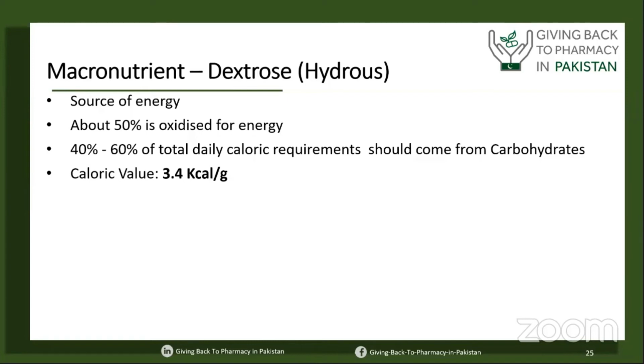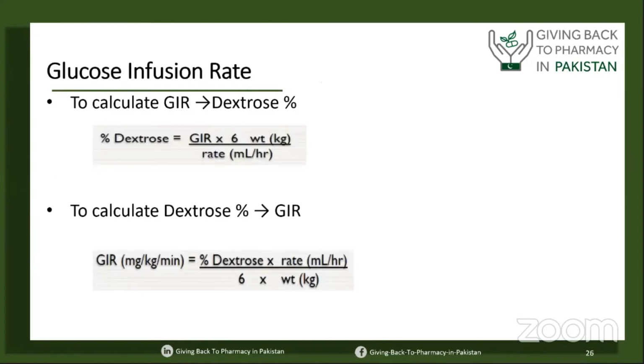Dextrose is a source of energy. Around 50 to 60% of the calories will be coming from the dextrose. Dextrose is the main source of kilocalories, or the energy, for the neonates. 40 to 60% of the calories will be coming from dextrose. Every 1 gram of dextrose will provide 3.4 kilocalories to the patients.